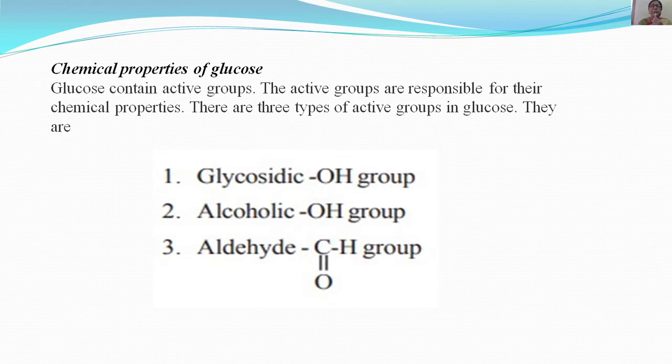Now, initially people thought that glucose was having a linear structure. Finally, they came to a conclusion that it does not have a linear structure, but it is cyclic in nature. So here we'll see what are the reactions which prove that it is having a linear structure and why the linear structure is not suitable for it and only a ring structure is suitable.